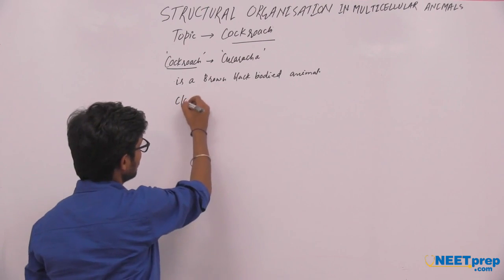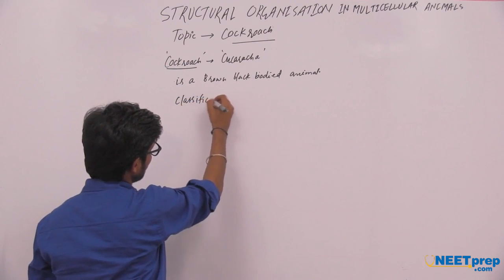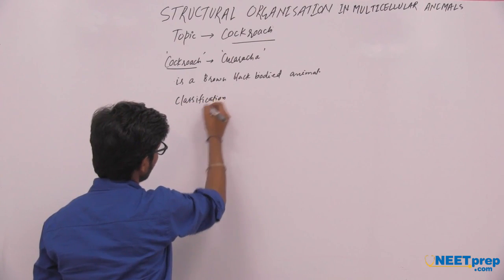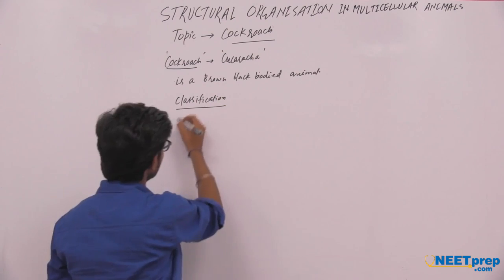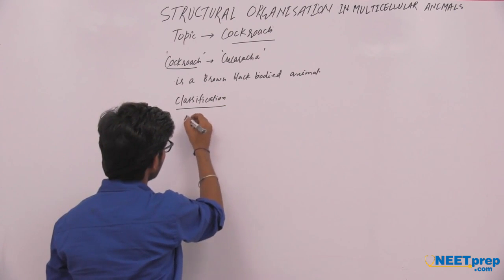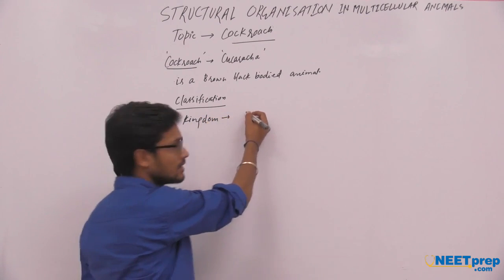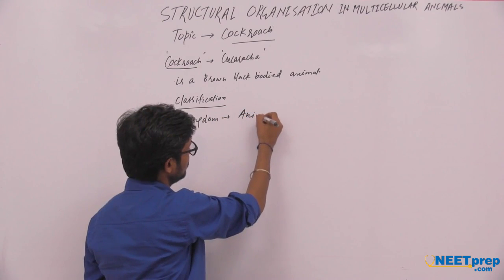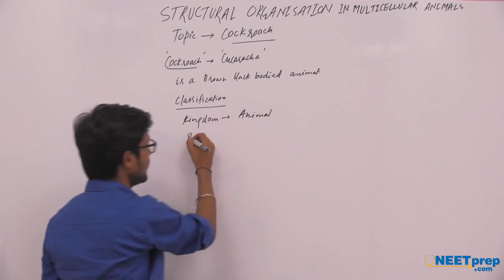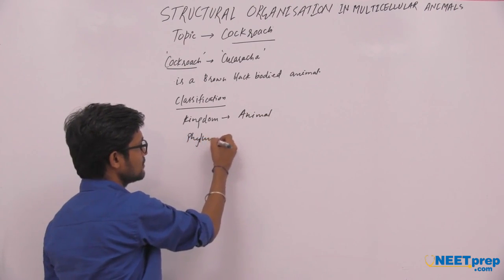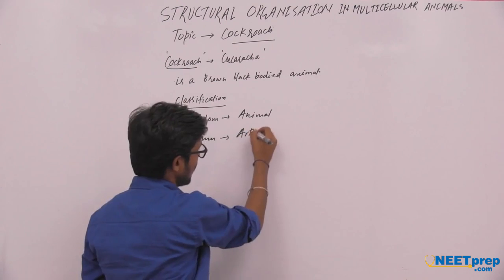The classification of cockroach. The kingdom of cockroach is Animal. Phylum is Arthropoda.